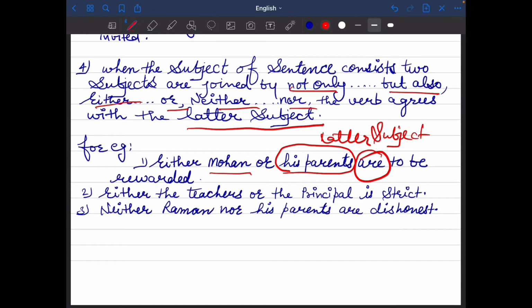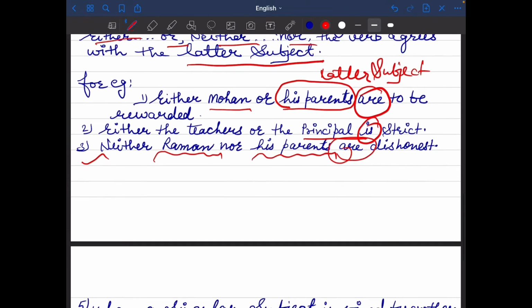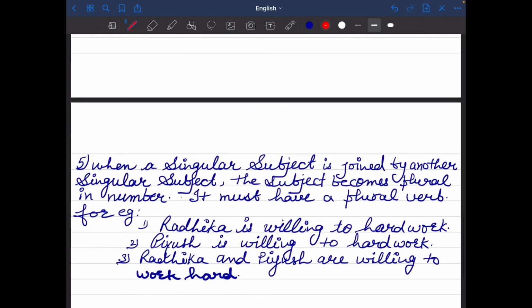Next is: either the teachers or the principal is strict. Principal is singular, that is why we have to put here "is", and principal is our later subject. Neither Raman nor his parents are dishonest. Raman is our first subject, his parents are the second subject. According to his parents, we have to put here "are". I hope you will understand.